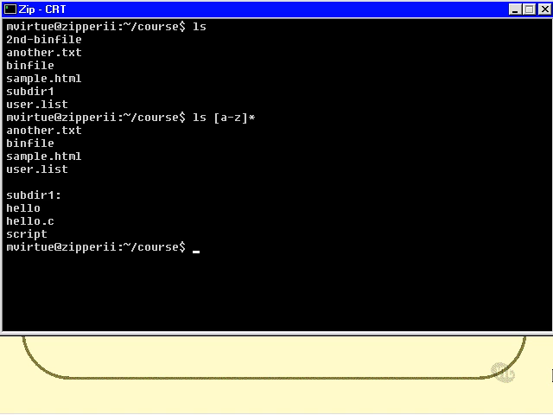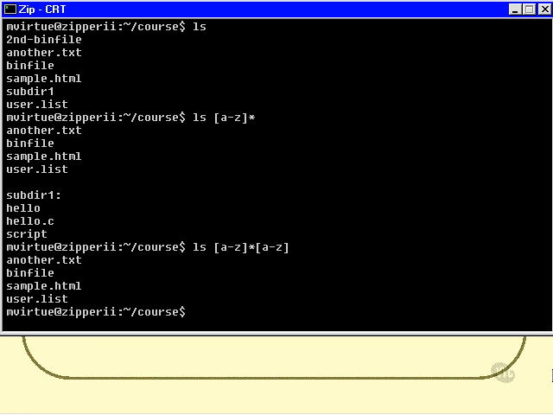Or I could say ls A dash Z star and then A dash Z. That means match any file or directory that begins with a letter and ends with a letter. And there's only 4 of those because subdir1 ends with a 1. Getting the idea? There is a special case.